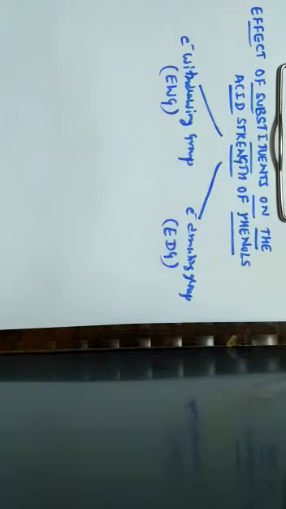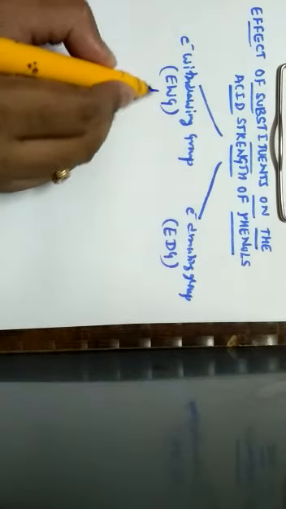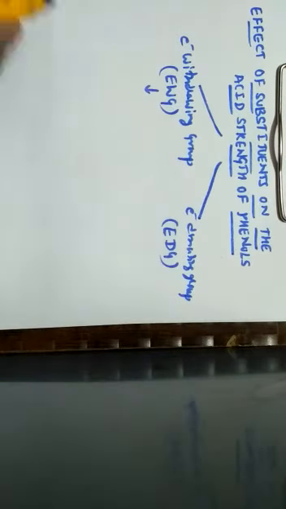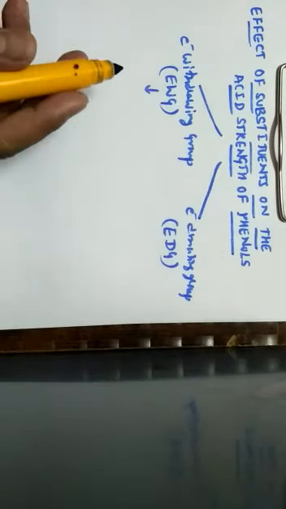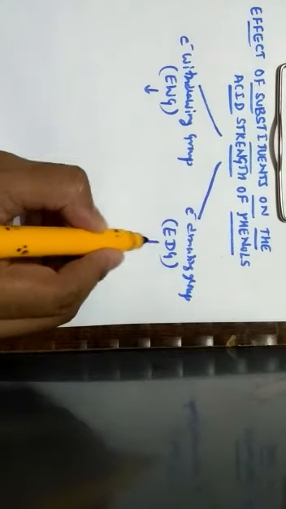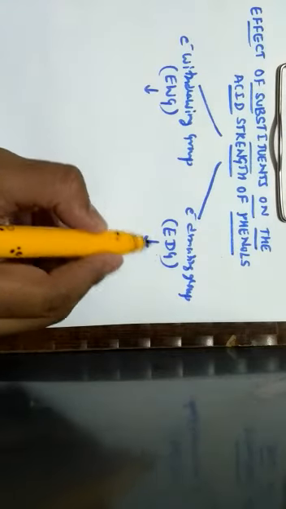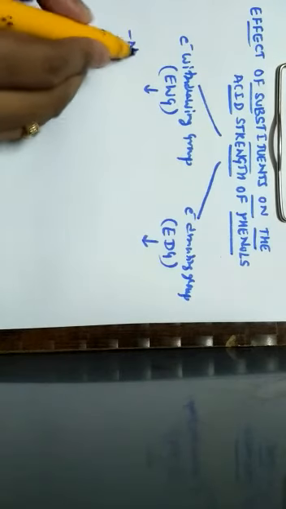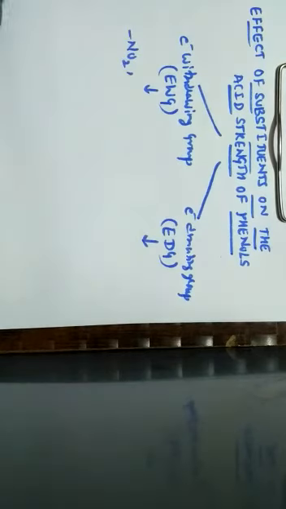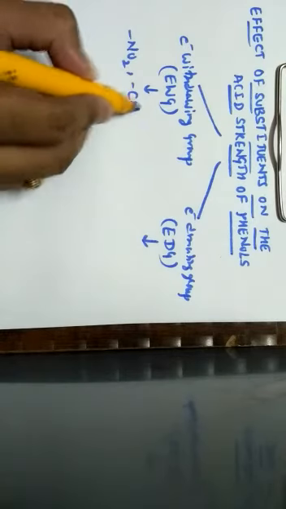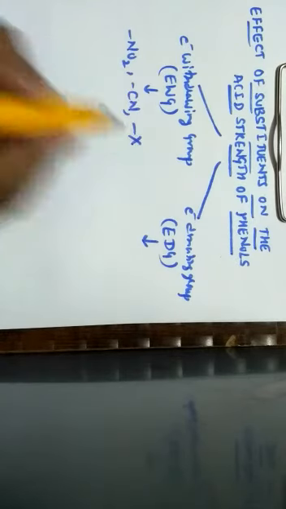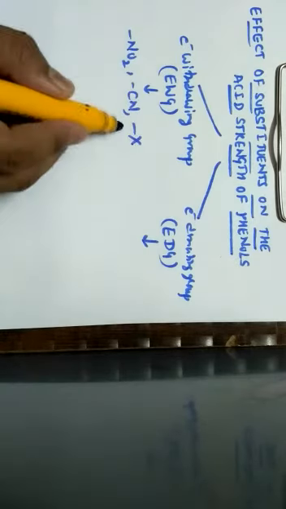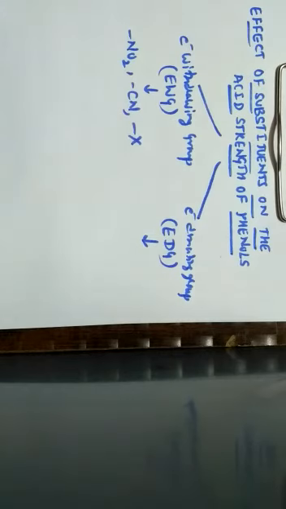Now a question comes, which are the electron withdrawing groups? Electron withdrawing groups means they take away the electrons from the benzene ring, and electron donating groups means they can donate the electrons to the benzene ring. The most popular electron withdrawing group is the nitro group. Nitro is the strongest electron withdrawing group. Along with that, cyanide, and along with that, halogens. All these are considered as electron withdrawing groups.